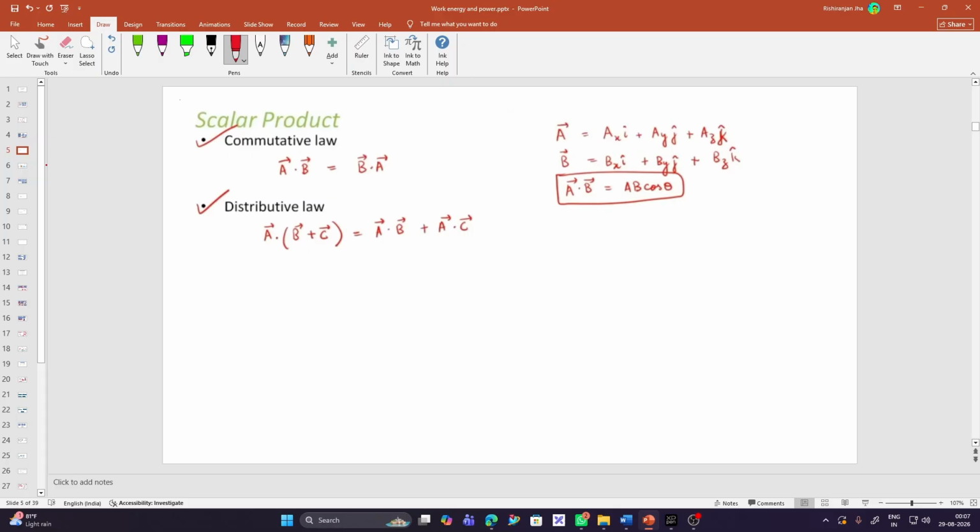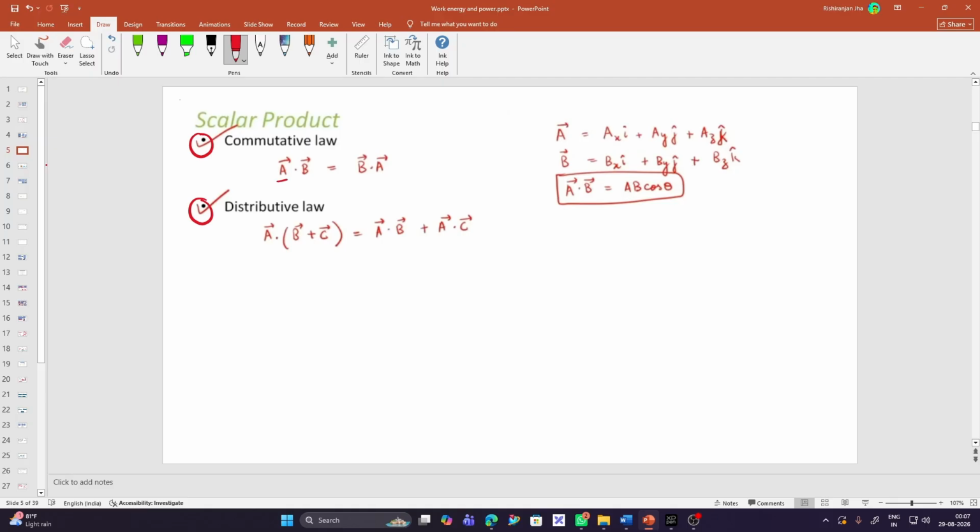Before studying work, energy, and power, we need to understand some properties of vectors. That is very important. There are two most important properties of a vector: the commutative law and the distributive law.